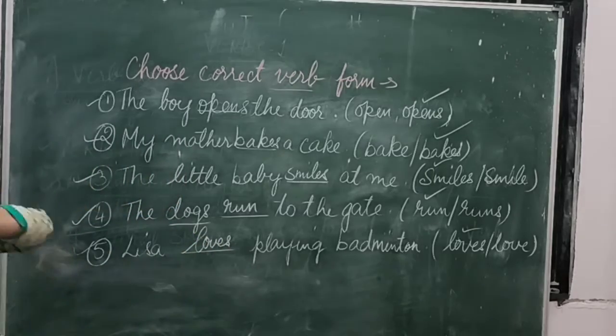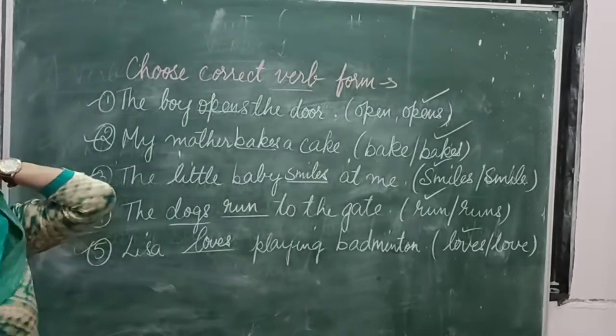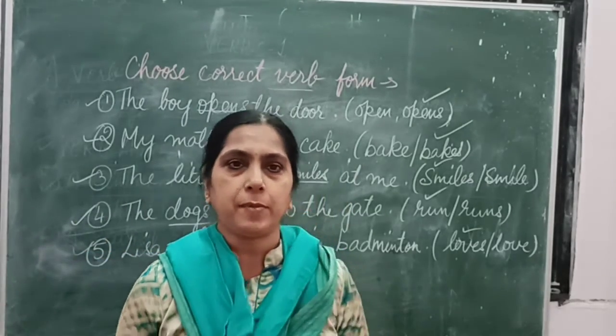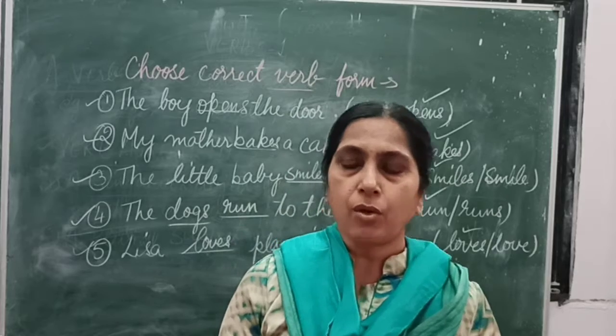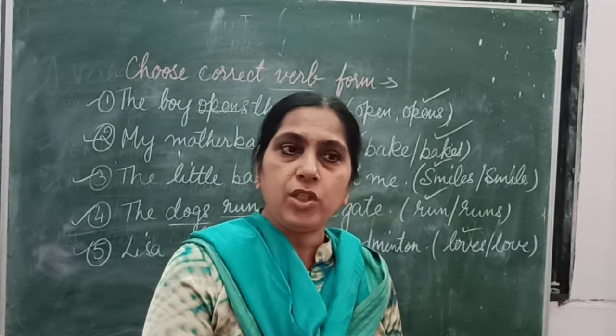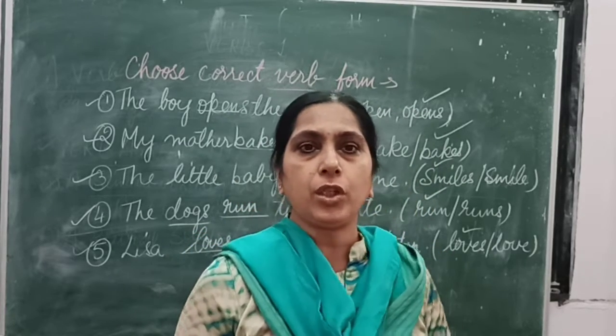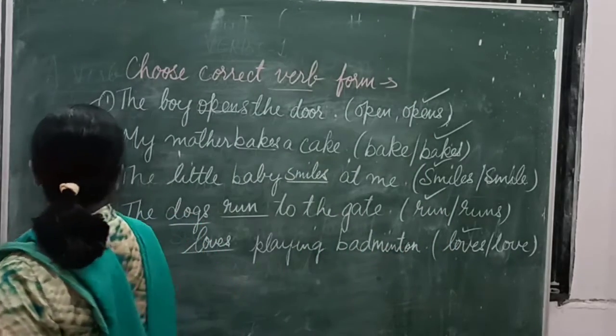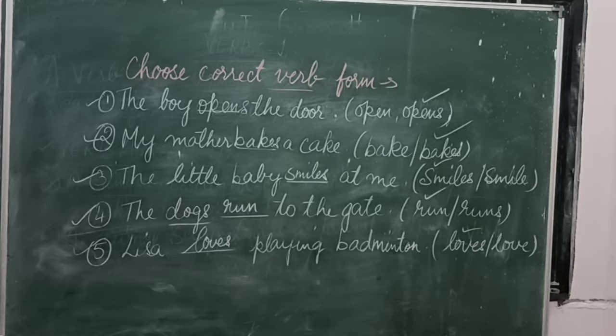There are many other examples which you will be solving in your book, and then you will understand the concept much better as to how the helping verbs change in agreement with singular or plural subjects. So I hope you understand the concept of verb agreement. Now we shall study the types of verbs.